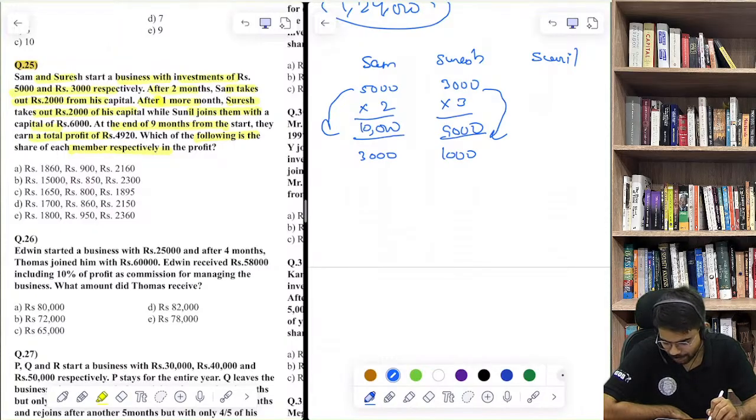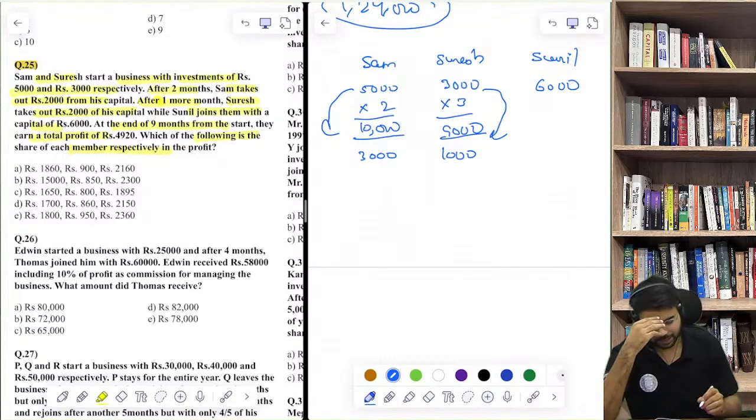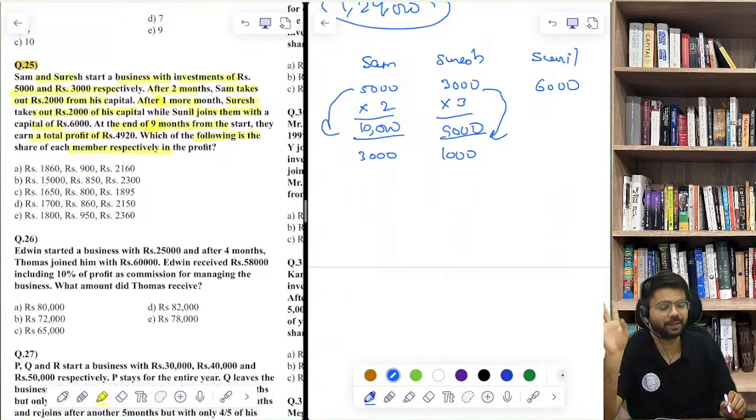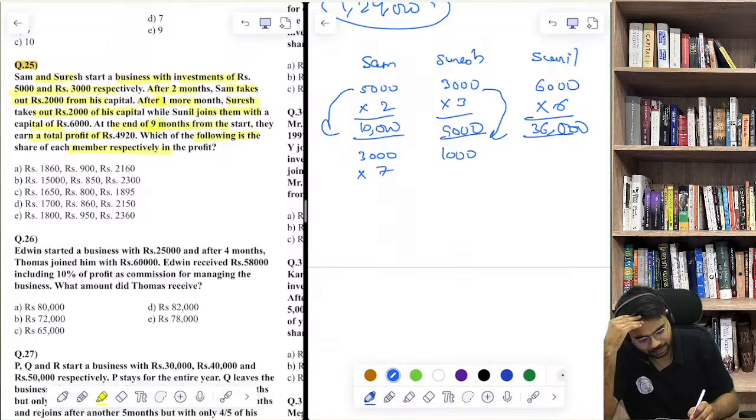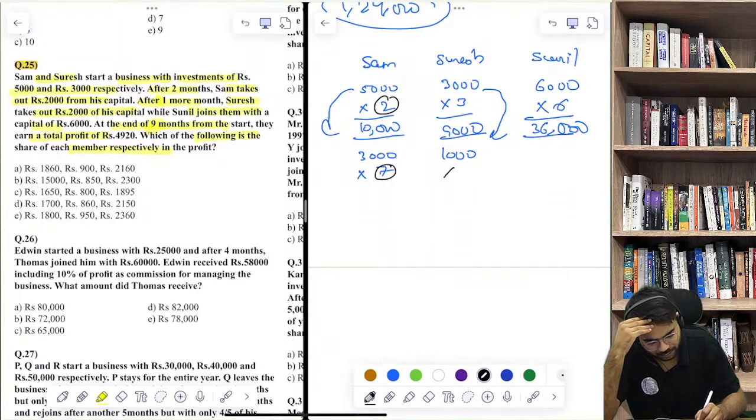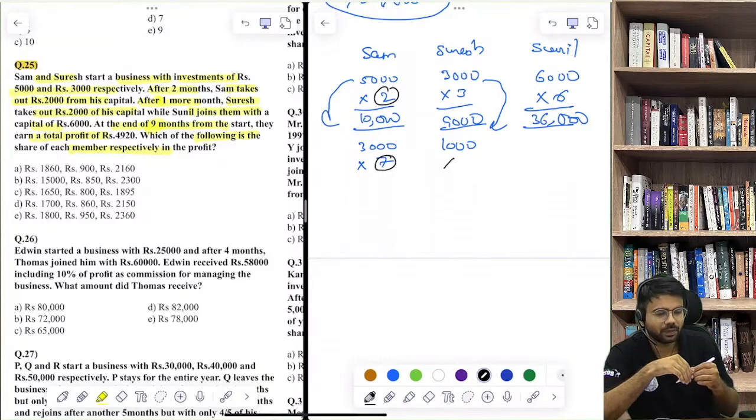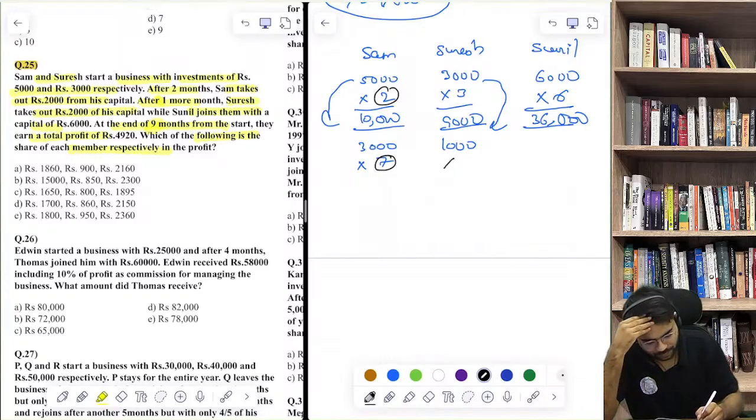And Sunil has joined with 6,000. But the timeline here is 9 months from the start. Time is not 1 year. Time is 9 months from the start, and he has joined after 3 months. So only 6 months, his capital would be only for 6 months. Now this 3,000 will be for 7 months, because 7 plus 2, 9 months should be the time period. This is for 6 months. Yes or no? 6 months. This is 21,000. This is 6,000.